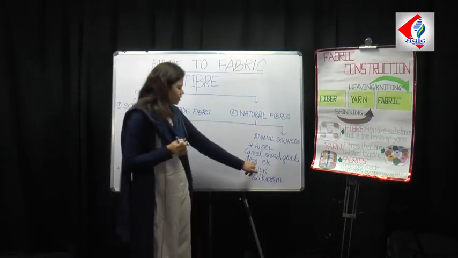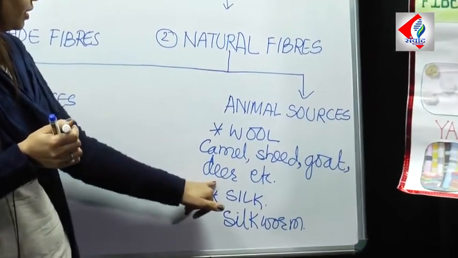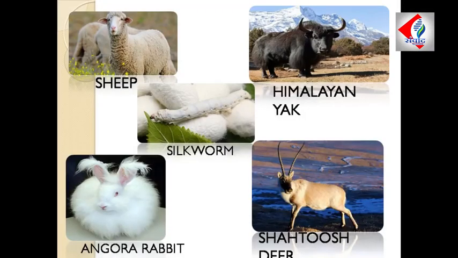Now, I was also talking about the deer here. This is a very special kind of deer which is found in the Kashmir Valley. Its name is Satush. It gives us one of the finest qualities of wool, and that is called Satush wool. And one important thing I have to tell you about this Satush fiber is that for obtaining this fiber, this particular animal deer was killed frequently. So nowadays the India government has put a ban on the manufacturing of this Satush wool.